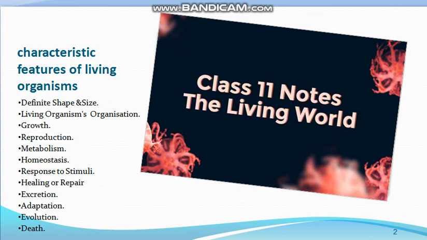Then metabolism. What is metabolism? All chemical changes which are going on in the body of the living things are known as metabolism. And metabolism is of two types: anabolism and catabolism. Anabolism refers to those chemical reactions going on in our body which form complex substances from the simple ones.